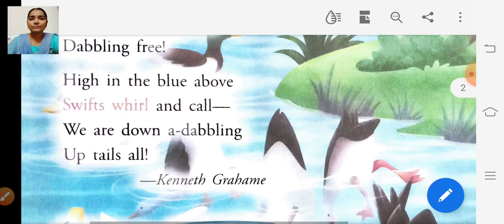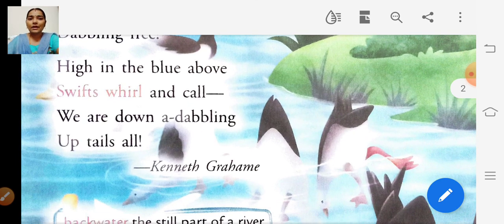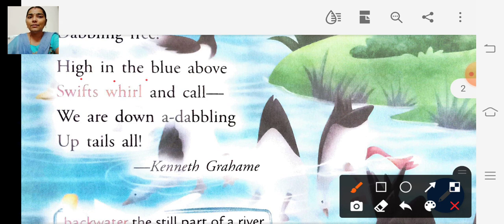Dabbling means dipping in water and splashing gently. The last paragraph. High in the blue above, swifts whirl and call.